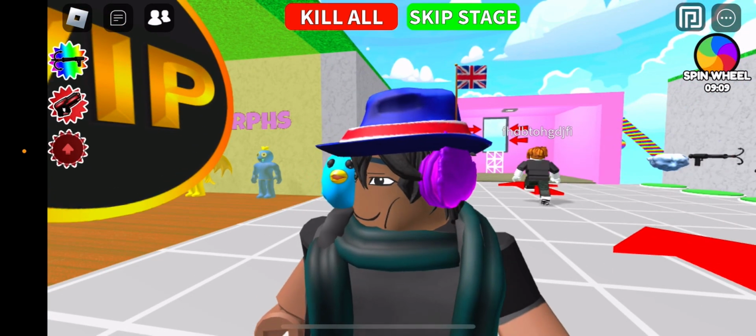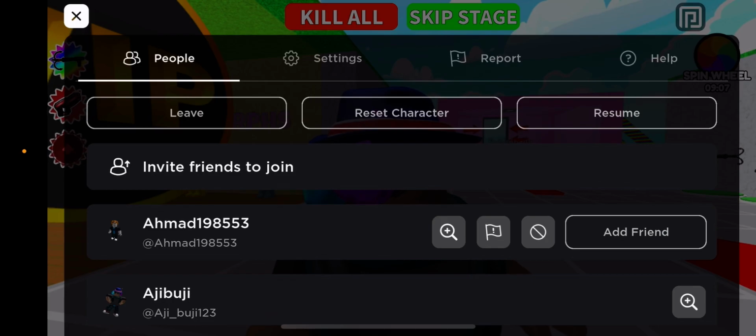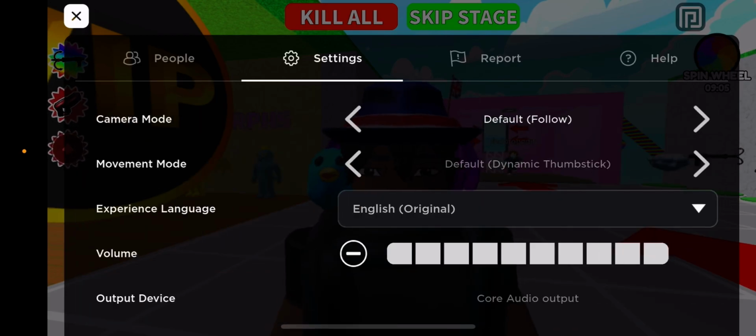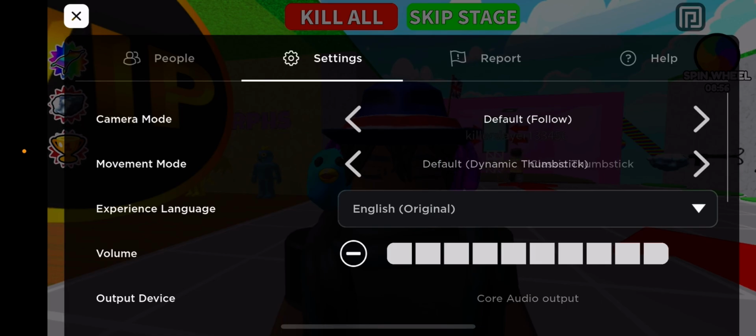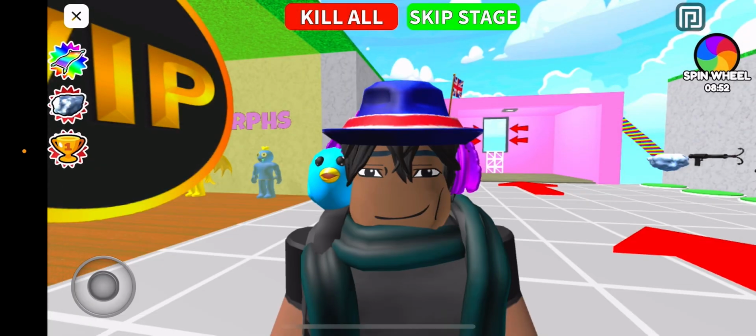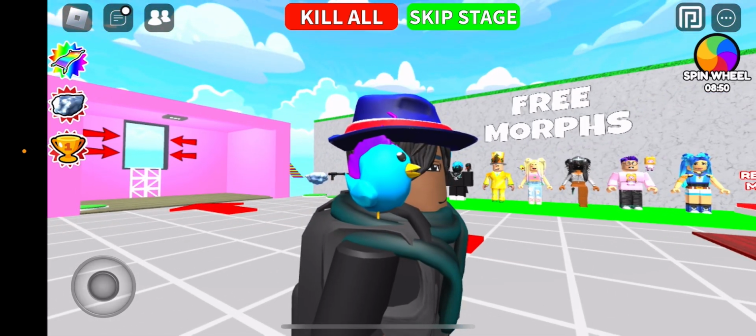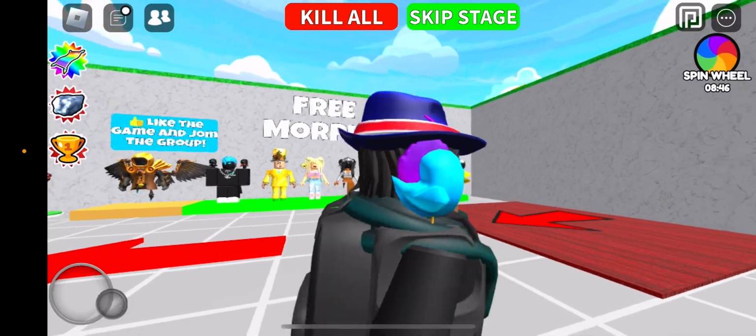Basically, click the Roblox icon, go to settings, and you can see movement mode at the second column, then go right, and then you'll get classic thumbstick. Now as you see in the left corner, it's actually changed.